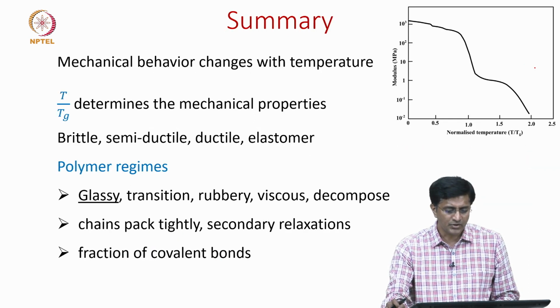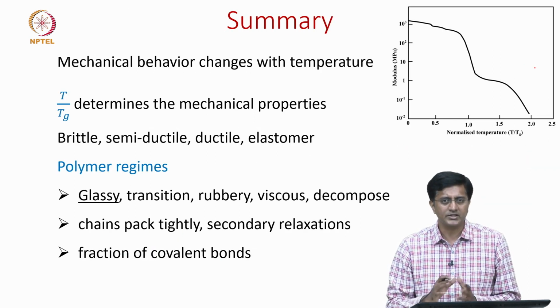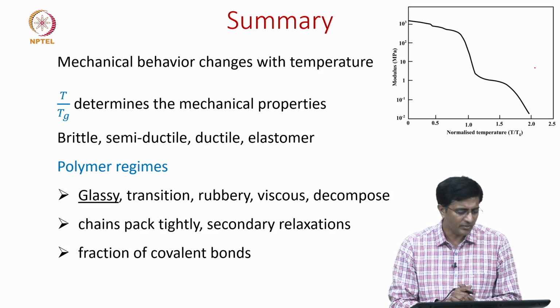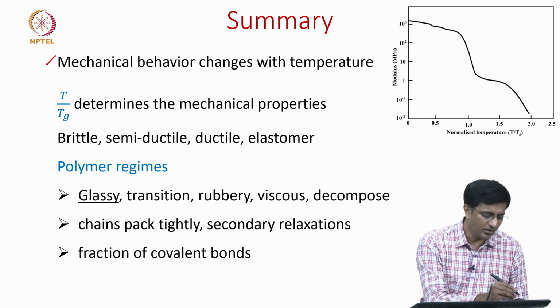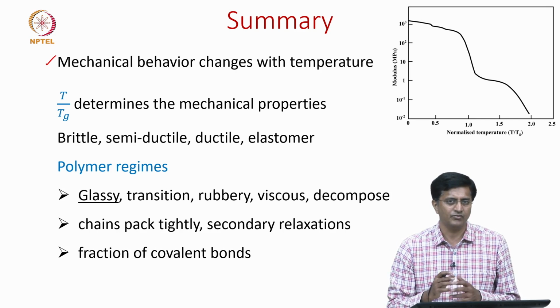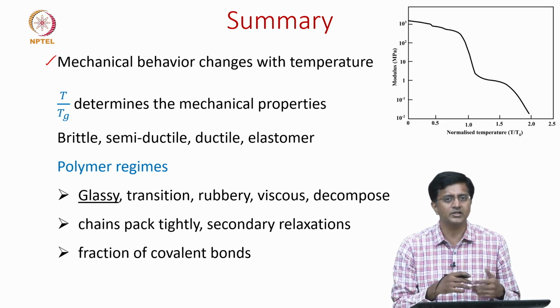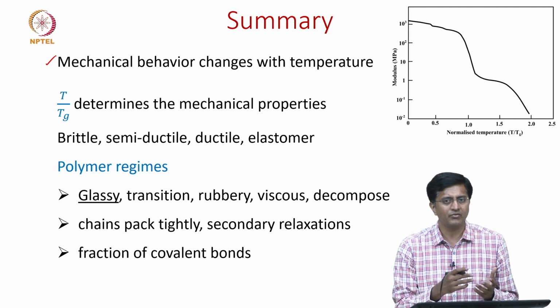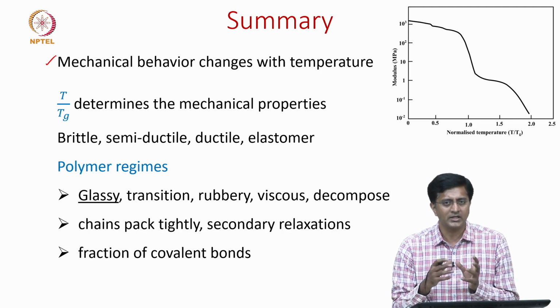Okay. So, with this let us summarize what we have discussed in this video. We started by saying that the mechanical behavior changes with temperature. For metals the melting points are high, but when it comes to polymers, the glass transition temperature is very close to room temperature.